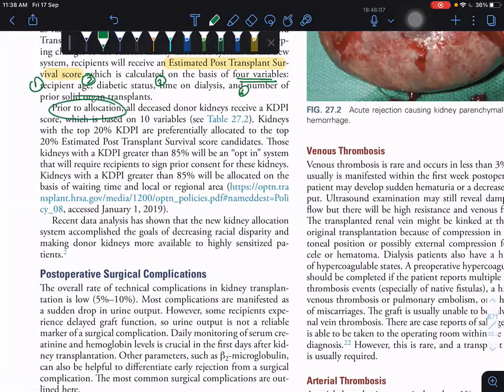And one more thing: prior to allocation, all deceased donor kidneys receive a KDPI score. This is based on 10 variables. Previously, we saw the 10 variables in the KDPI. We have to allot it prior to the allocation. In that, what they're telling is that kidneys with the top 20% KDPI are preferentially allocated to the top 20% estimated post-transplant survival score candidates.